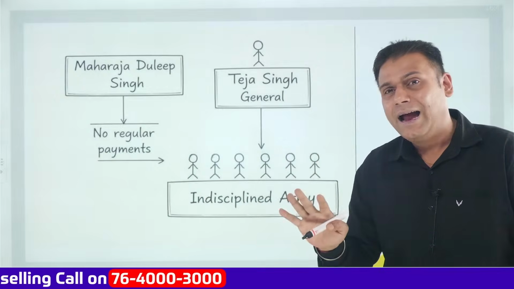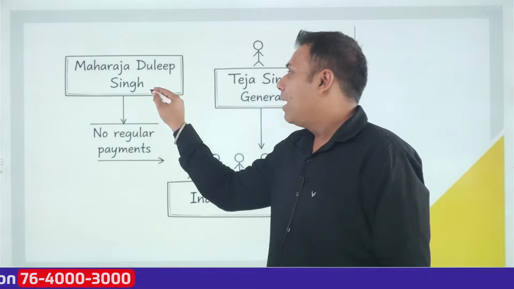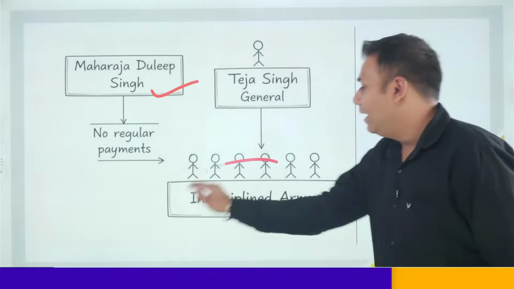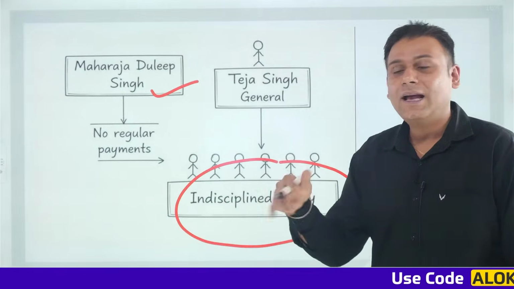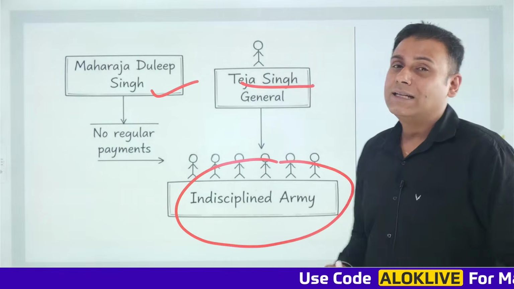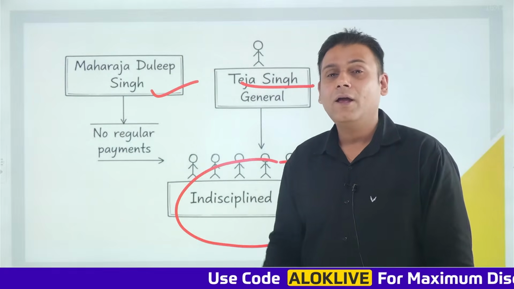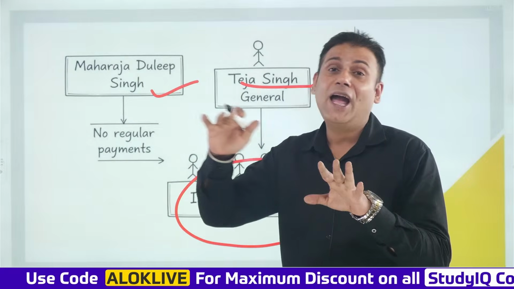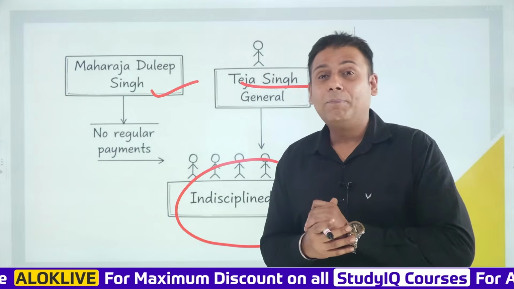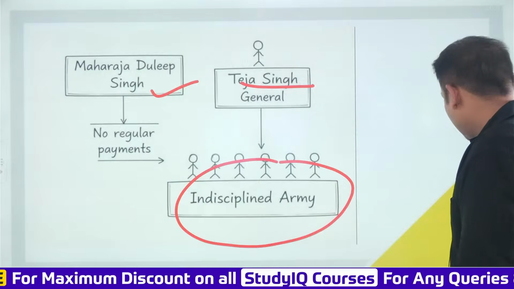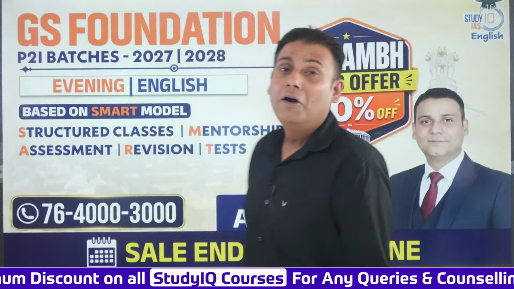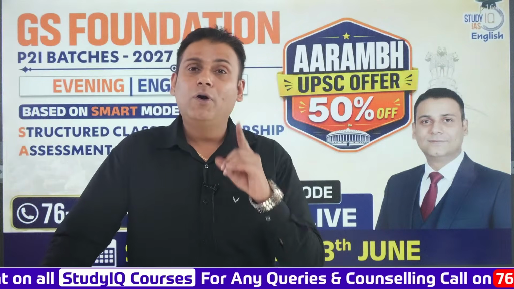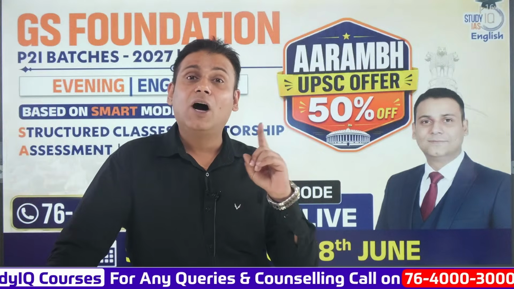On the other hand, it is said that the army of Maharaja Dalip Singh was an undisciplined army, led by Lal Singh as the Wazir and Teja Singh as the Deputy General. There were no regular payments given to the army, and after this comes the Anglo-Sikh War. As a part of the Anglo-Sikh War, certain parts of Punjab would be conquered by the Britishers. A treaty would be signed, referred to as the Lahore Treaty.